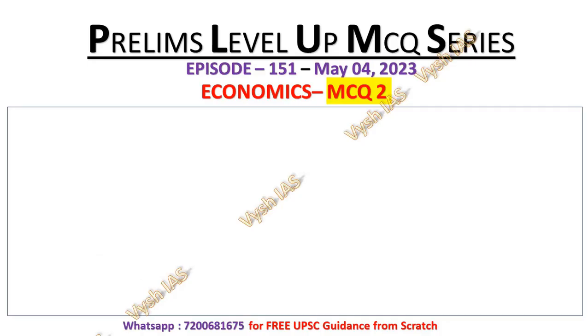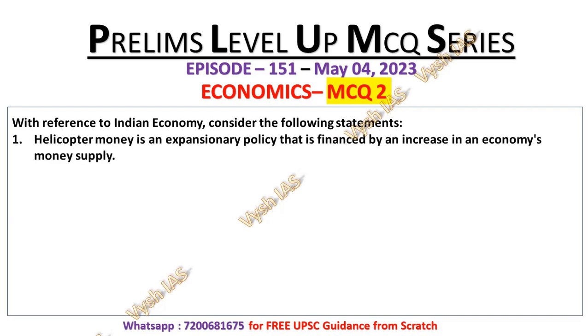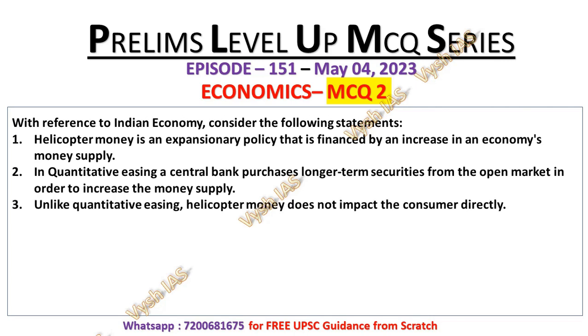Now move on to MCQ number 2. With reference to Indian economy, consider the following statements. Statement 1. Helicopter money is an expansionary policy that is financed by an increase in an economy's money supply. Statement 2. In quantitative easing, a central bank purchases longer term securities from the open market in order to increase the money supply. Statement number 3. Unlike quantitative easing, helicopter money does not impact the consumer directly. So you have to identify the correct statement.